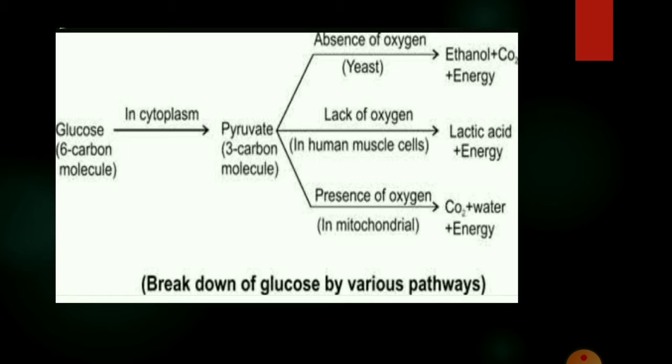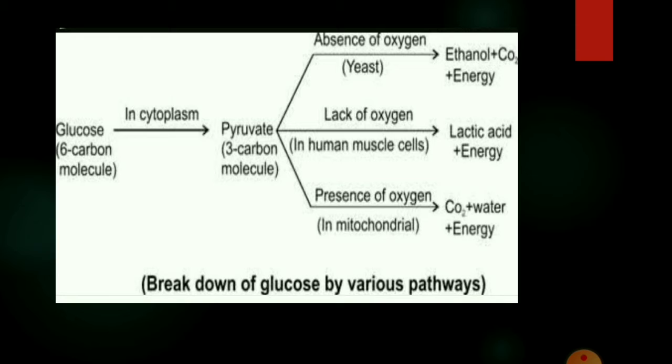Sometimes there is a lack of oxygen in our muscle cells, so there is another pathway taking place. That is the pathway where the pyruvate is broken down. Here, the pyruvate is converted into lactic acid, which is also a 3 carbon molecule. This buildup of lactic acid in our muscles during sudden activity causes cramps.